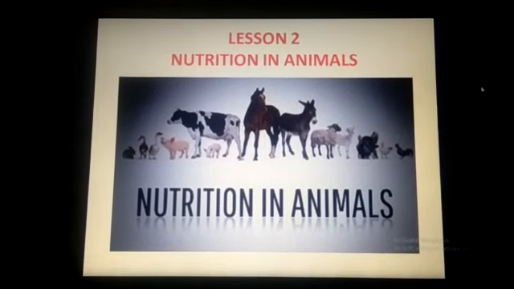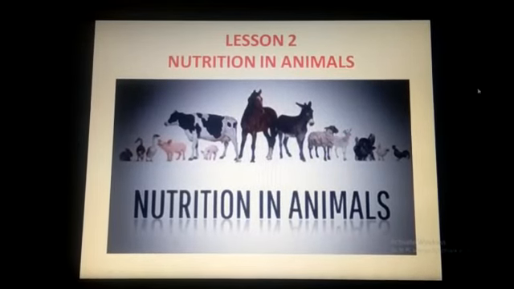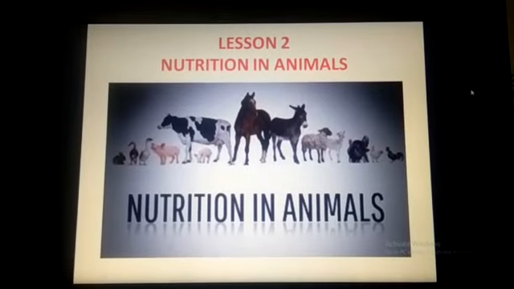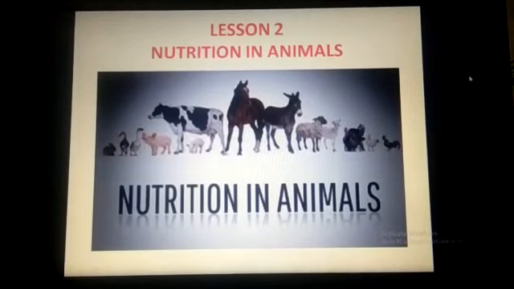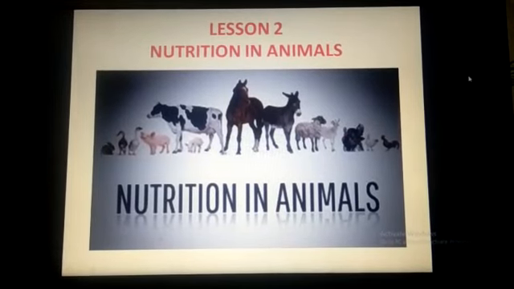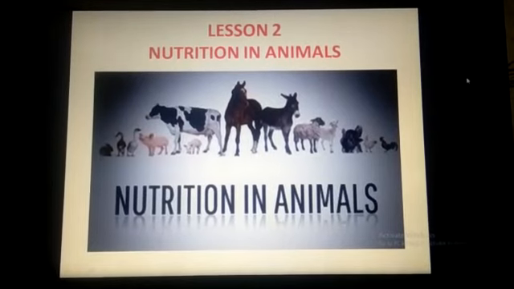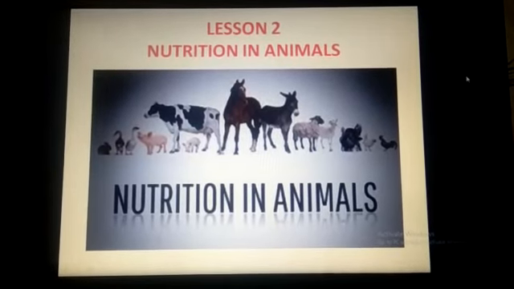So, by now you come to know plants and animals are living organisms, and nutrition is a common life process for both of them. That means all plants and animals need food to survive, for growth and development, to protect themselves from diseases, and to carry out life processes.